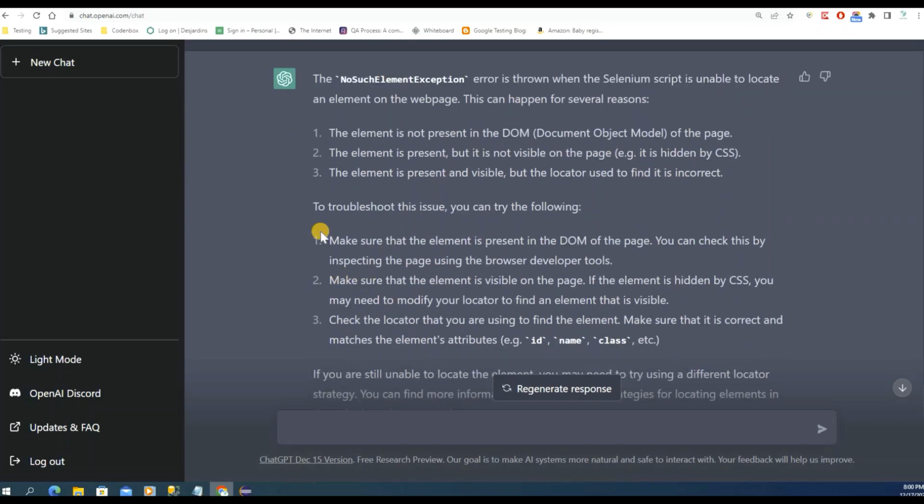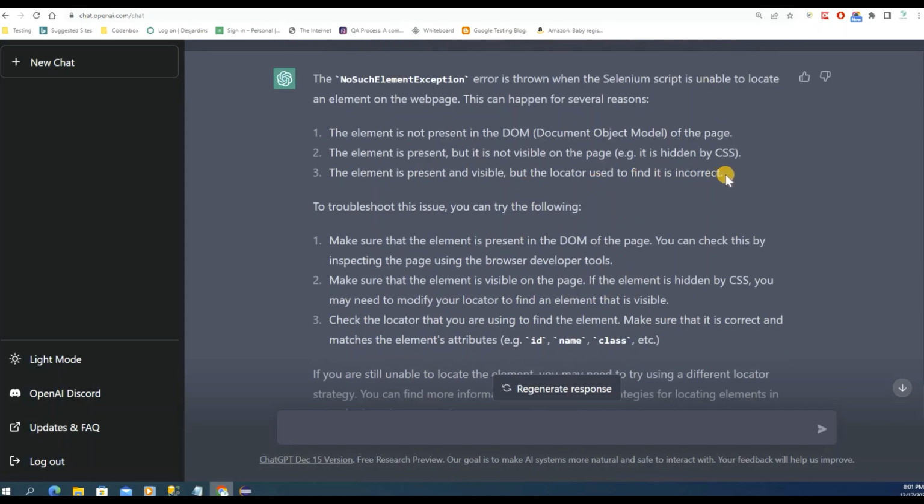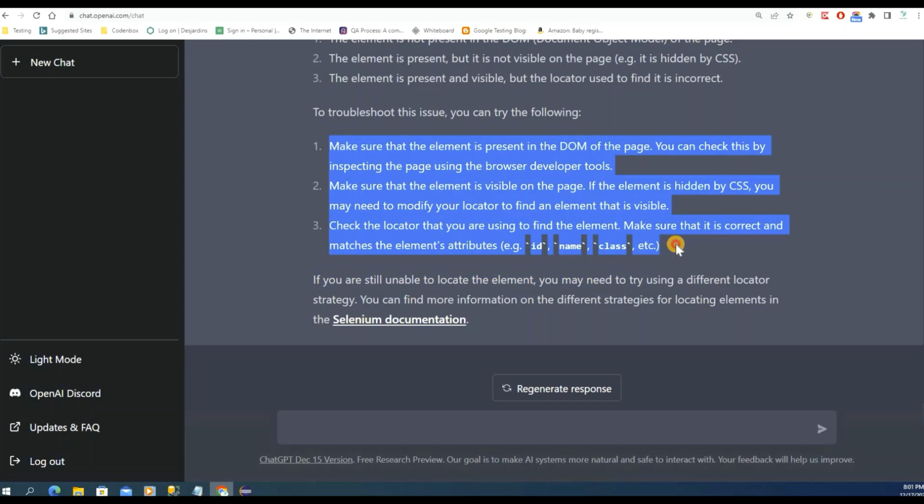And to write the test cases, this can help you speed up your solution, right? You don't have to think that much. When you find an error, before deep diving, you just place it over here, and it gives you the reason and also solutions that can help you debug your issues too, right? So I don't see this blocking our jobs. This is the future, right? It has already started, and we have to use smart ways to benefit our work and deliver a quality product. This is amazing.